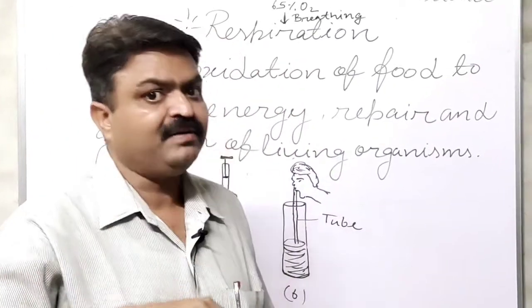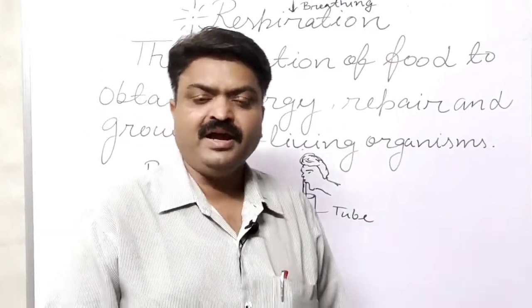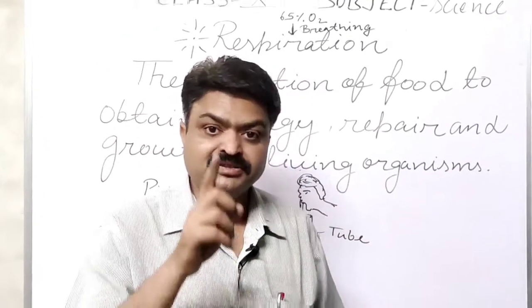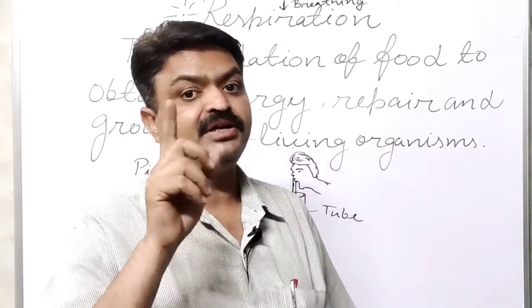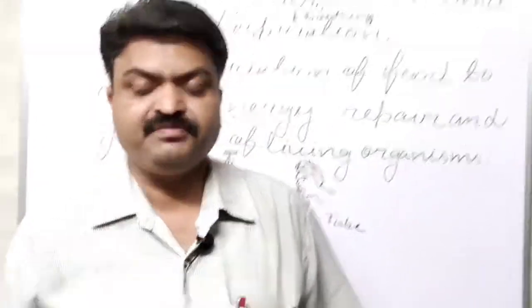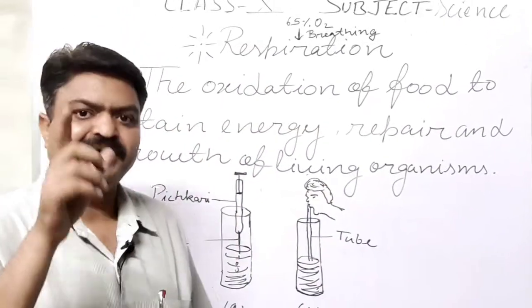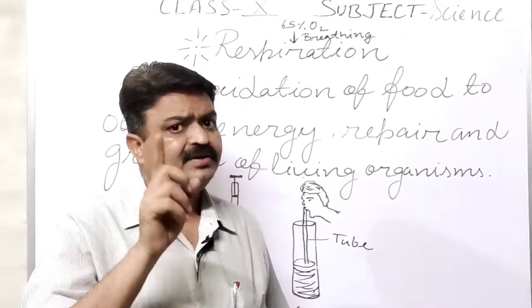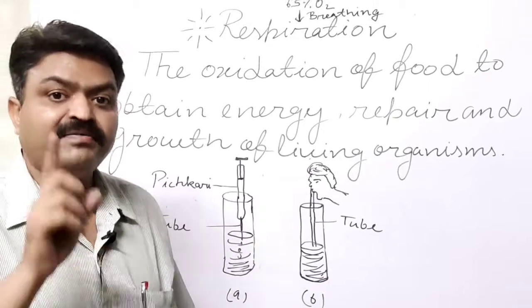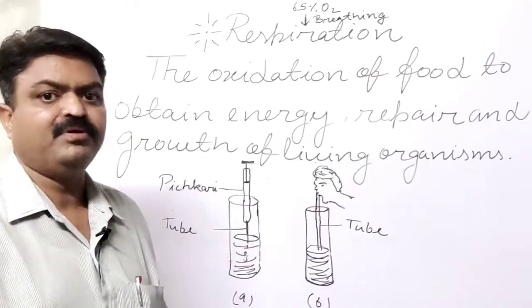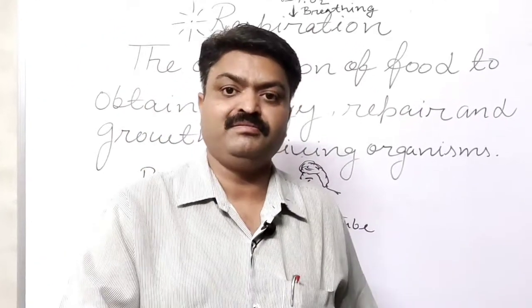When we inhale the air, as you know, in the atmosphere there is 21% oxygen, and that enters inside our body and is utilized with the help of different organs that are known as respiratory organs.